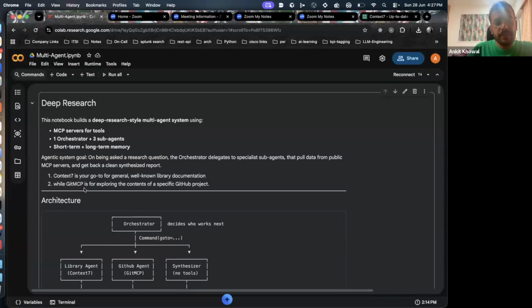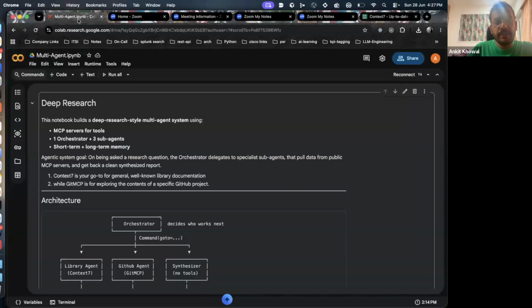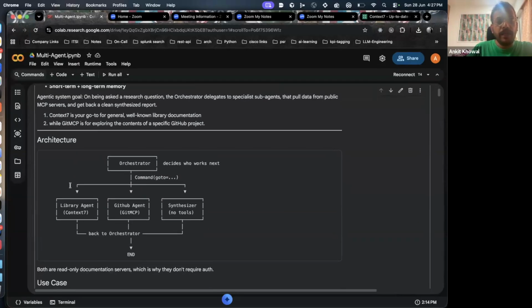And what Git MCP does is, let's say you want to look at the actual repo of React, right? Let's say you are doing a deep analysis on React. This will give you the documentation of React, and Git MCP will give you the actual repo of the code of React, right? So since you want to do a deep analysis, you will see, hey, docs say this, and then the code actually says this. Are they correct?